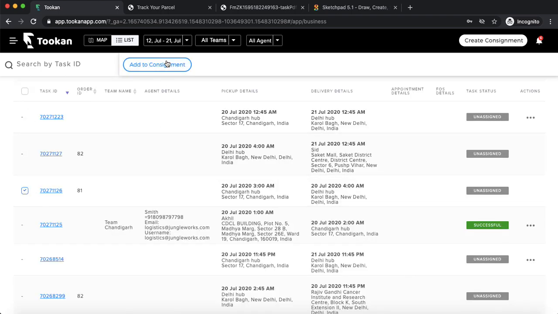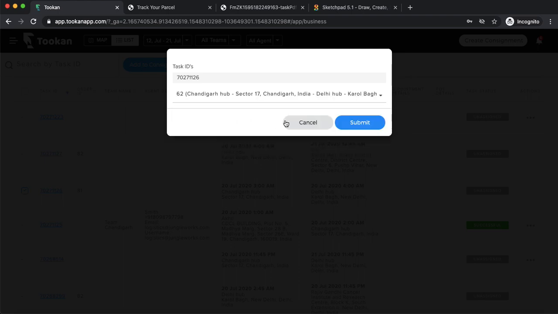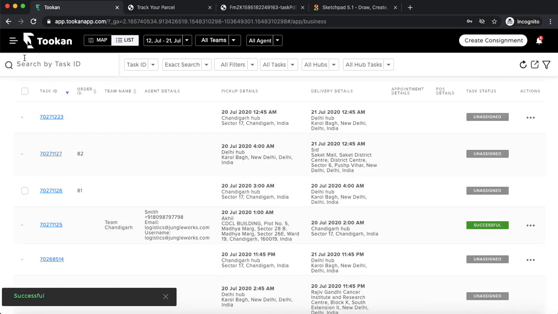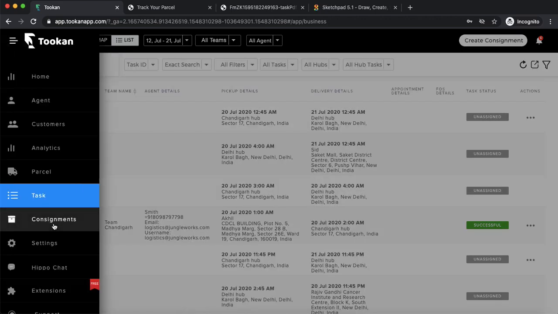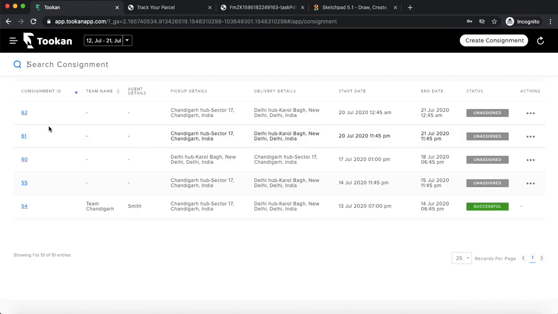I'll add this task to the consignment. I have added that to the consignment. Now I'll assign that consignment to a particular agent, so all the tasks which are clubbed together will be assigned to a particular agent.